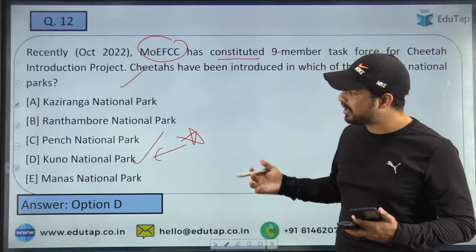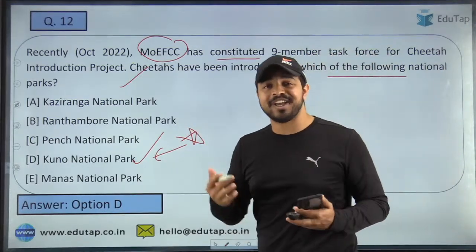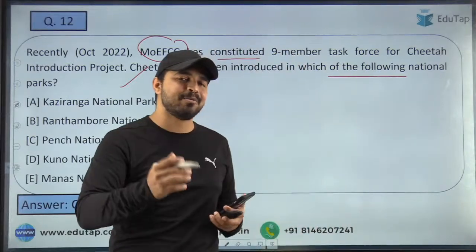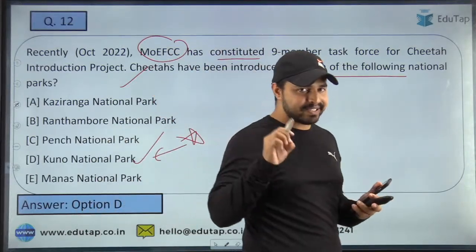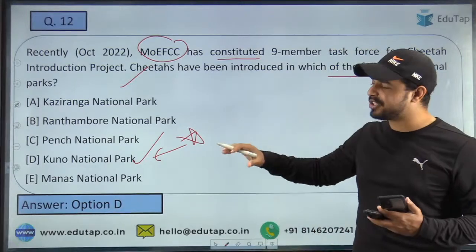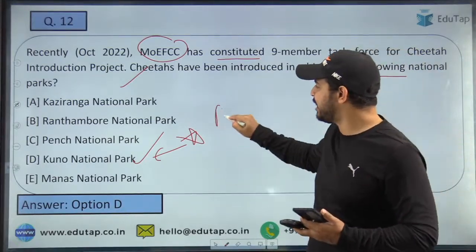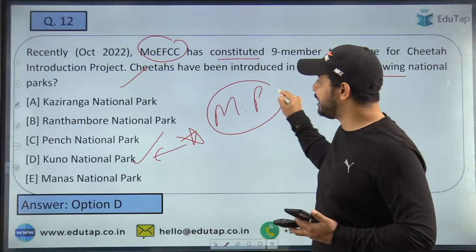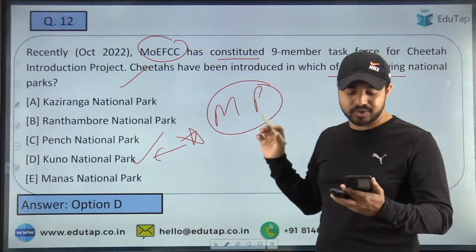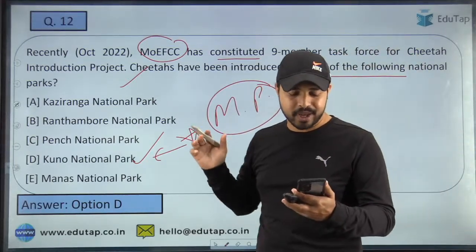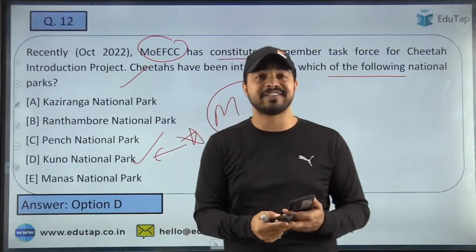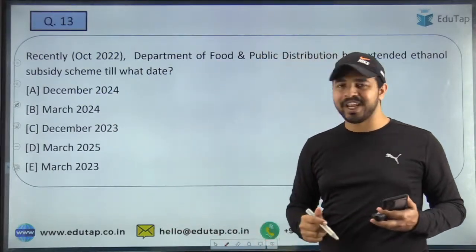Is it Madhya Pradesh, Uttar Pradesh, Arunachal Pradesh, Andhra Pradesh, Tamil Nadu, Kerala? Quickly tell me the right answer to this question. The state in which Kuno National Park is located is basically Madhya Pradesh. So these are other important details that you must remember from the exam point of view. And once again, Monica, Monik, Manish and Benisha have answered the question correctly. So let's move on to the next question, guys.